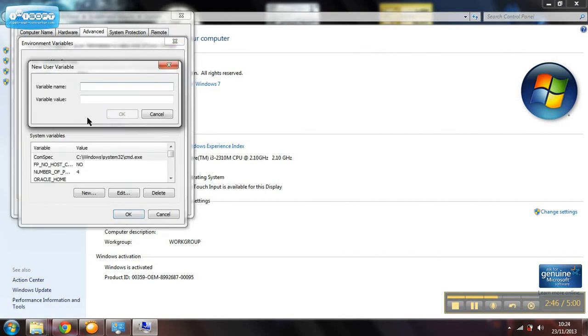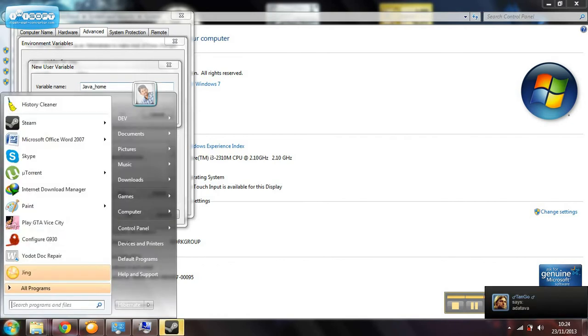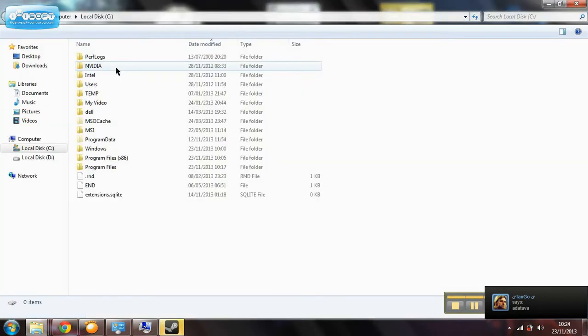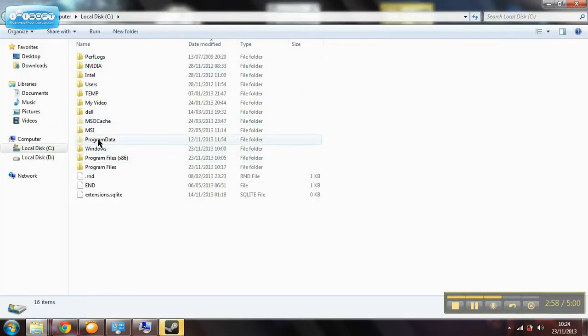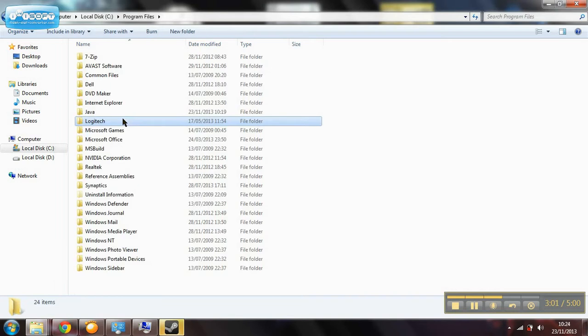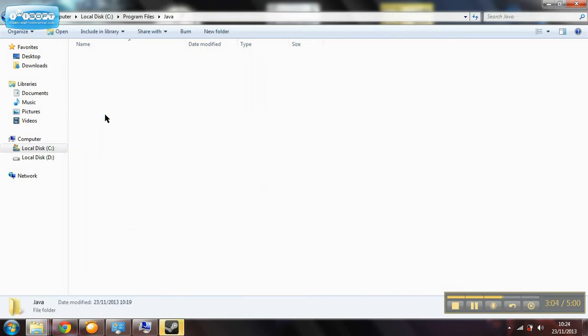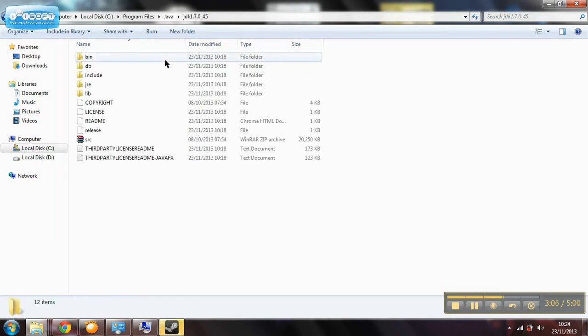We create a new variable and name it JAVA_HOME. For the value, we go to the computer, to the location where Java is. Here it is, Java 7, we go to bin.